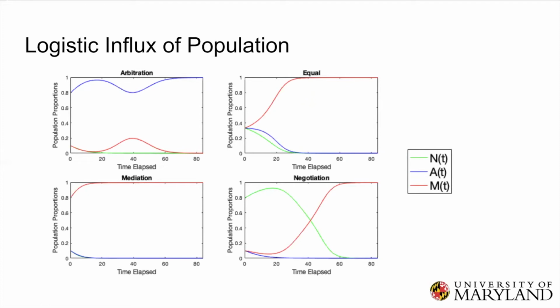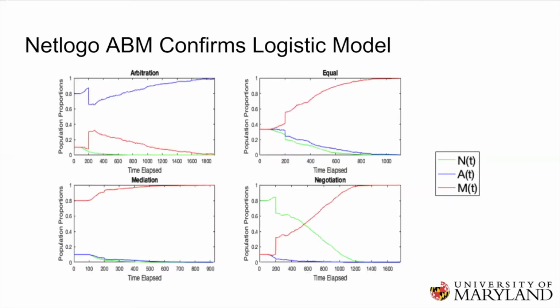in the long run. However, in arbitration, the AFT is not low enough to be overcome by mediation. However, we can adjust the parameters slightly, and eventually we can see that mediation will dominate as well. We also plotted these functions with the logistic influx in NetLogo. We found that these confirmed our MATLAB modeling as well.